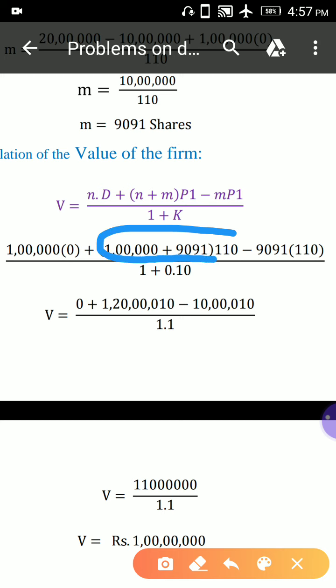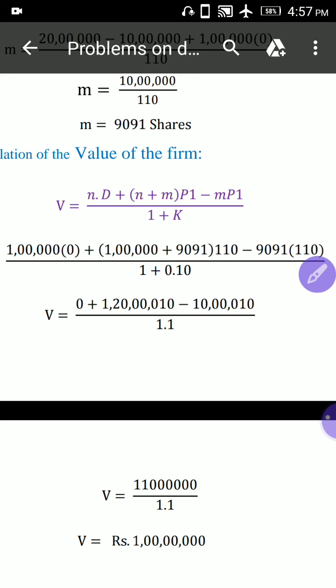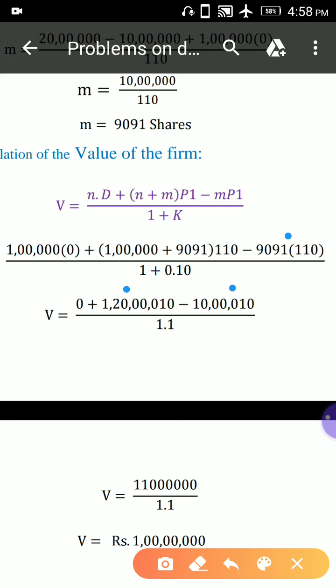Minus 9091 into 110, which is 10 lakhs 10, divided by 1 plus 0.10, that is 1.1.